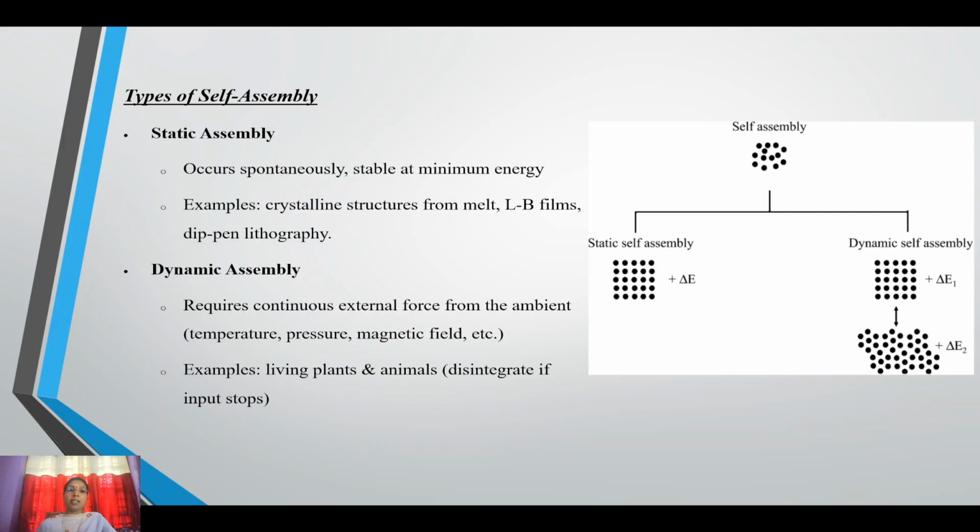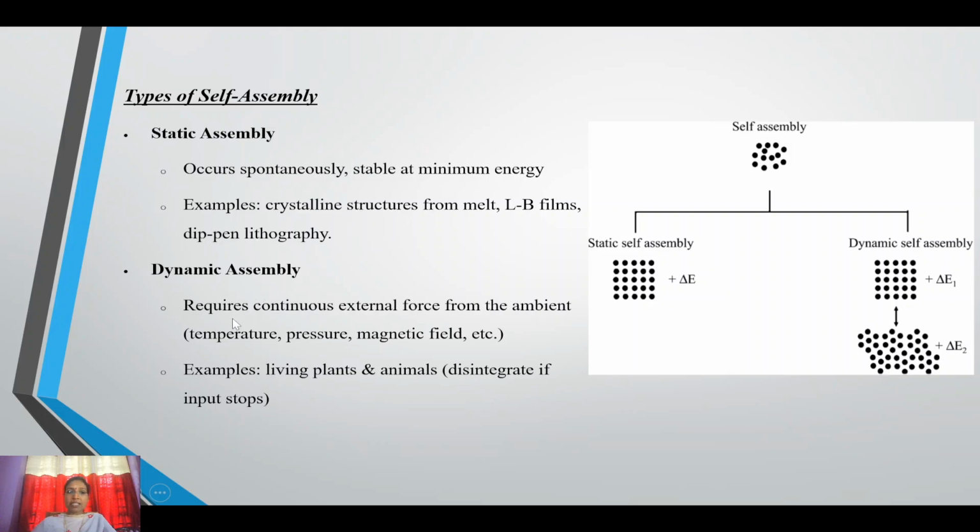Types of self-assembly. There are 2 types of self-assembly, broadly classified: static assembly and dynamic assembly. In static assembly, it occurs spontaneously. Every self-assembly is spontaneously stable at minimum energy. That is a static assembly. Examples: crystalline structures from melt, LB films, dip-coating and lithography.